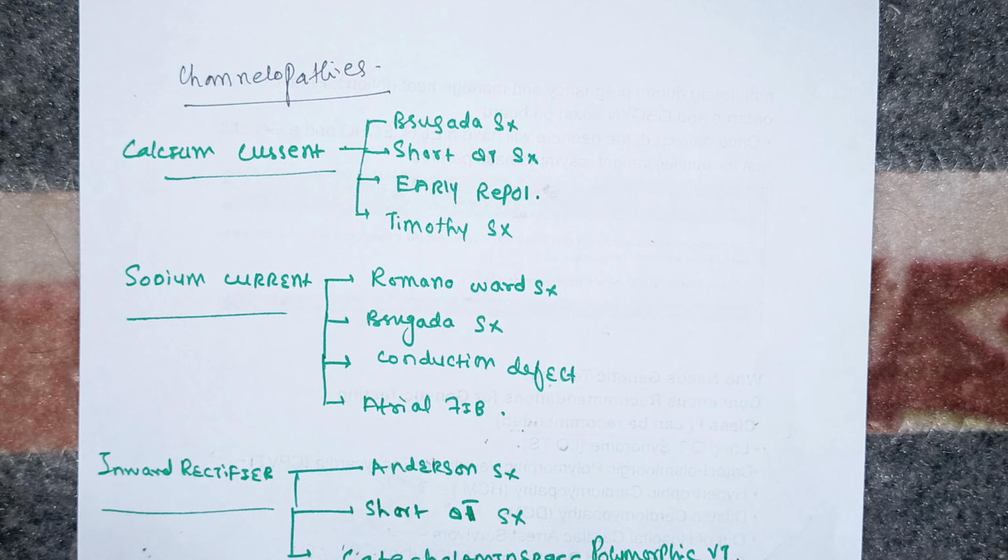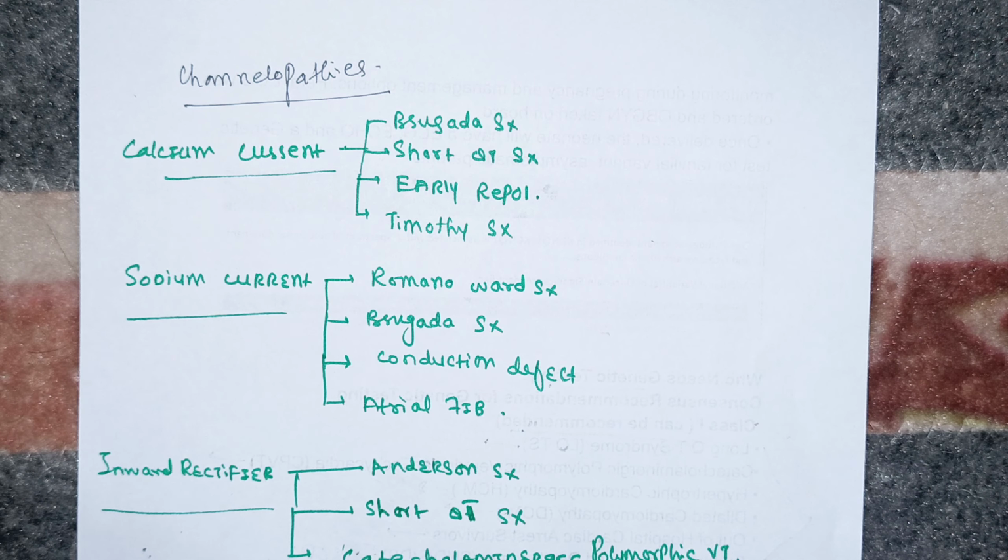Channelopathies are actually something where the pathology is in the channels, the transport across the channels, in the cardiovascular system. So with calcium current, there may be Brugada syndrome, short QT syndrome, in which the QT interval on ECG may be short, and there may be early repolarization of the cardiomyocytes, and there may be Timothy syndrome.